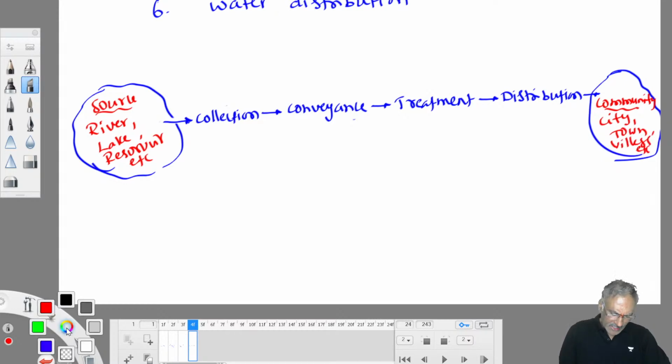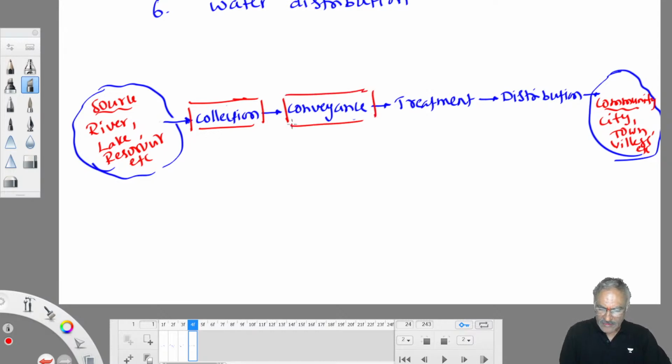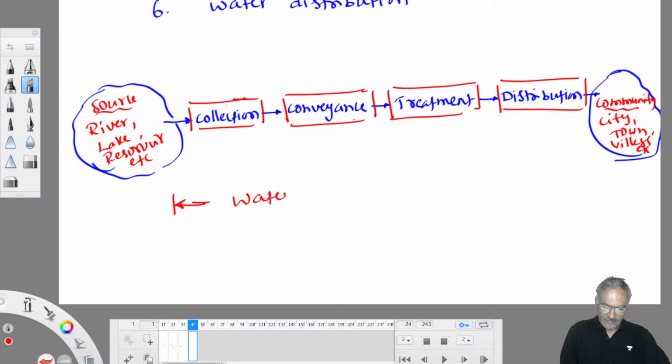So in between, what is there? Between source and community, a system is there. That system is called what? Water supply system. We call it as water supply system. Understood? This system is called water supply system.